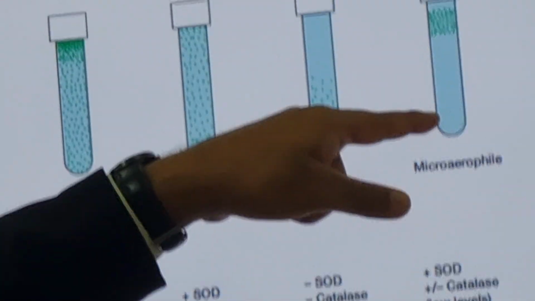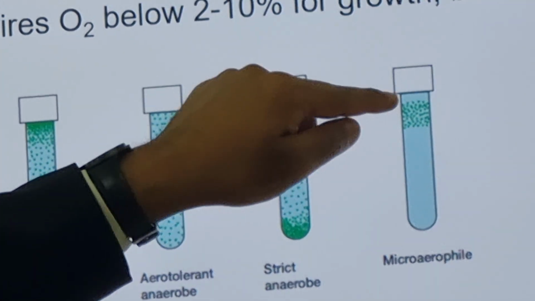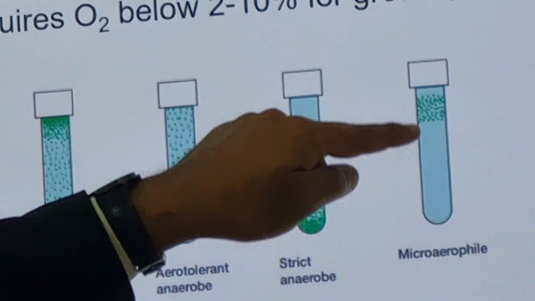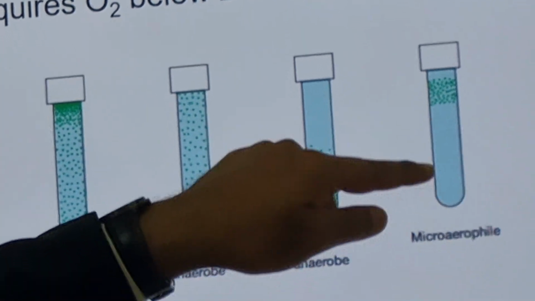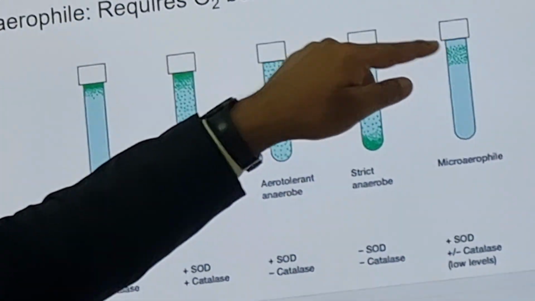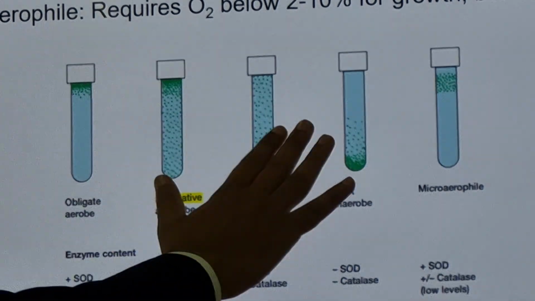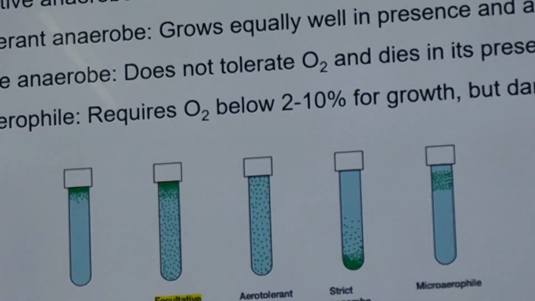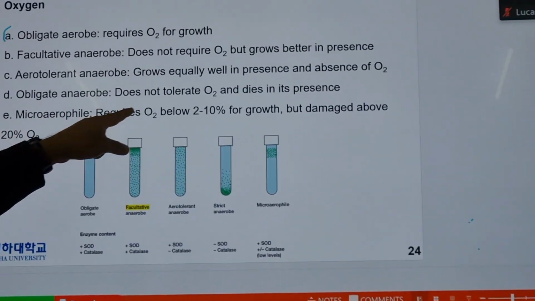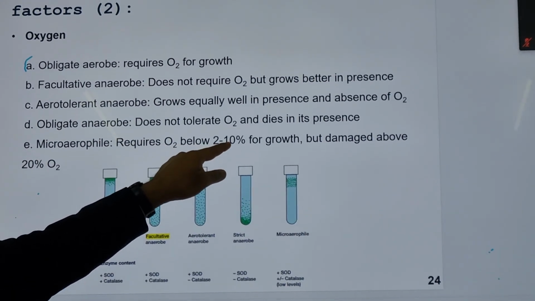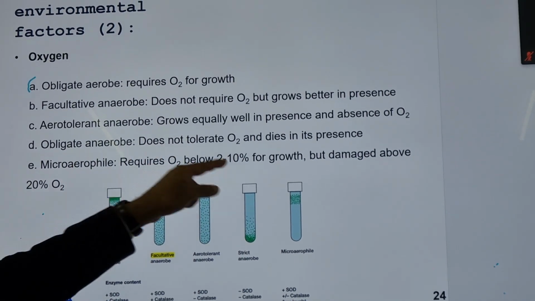So you will see that they don't grow on the top, they are in the middle of that, because as you go down, oxygen concentration is lowering down. So they said we cannot grow here, so in the middle they have more dense growth. So there are 5 categories of the bacteria: obligate aerobe, facultative, aerotolerant, strict anaerobe, and then microaerophiles. Okay, now I will tell you microaerophiles can tolerate 2 to 10% of oxygen for their growth, but if you provide 20% of oxygen to them, they will die.